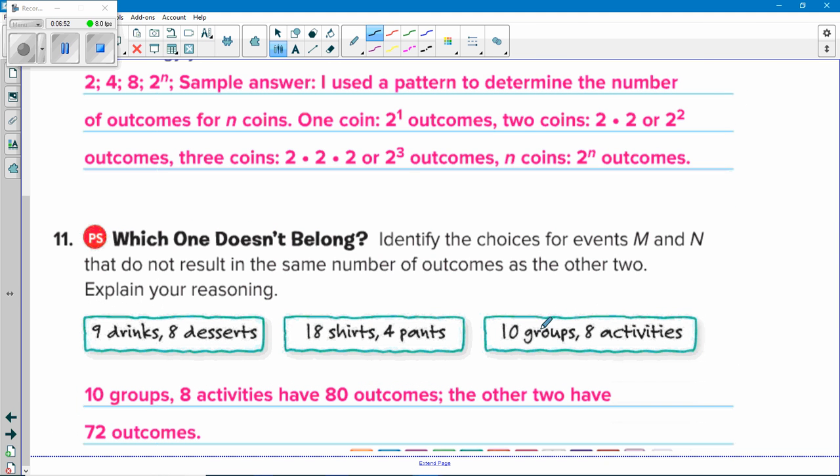Which of these doesn't belong? Well, 9 drinks, 8 desserts, that's 72 outcomes. 18 shirts, 4 pants, 72 outcomes. 10 groups, 8 activities, 80. Doesn't belong.